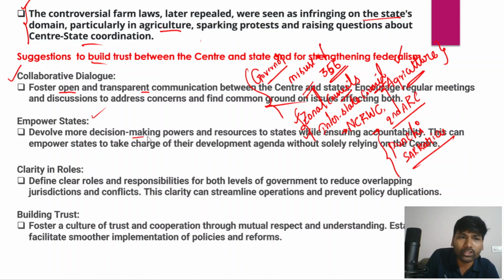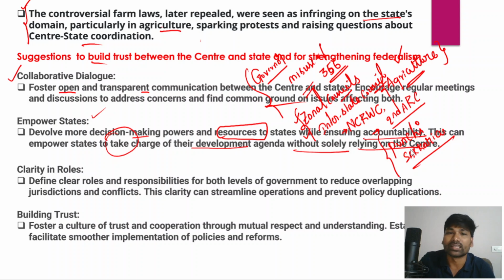The Union government should devolve more decision-making powers along with resources to the states, while also ensuring accountability and transparency. This could empower states to take charge of the development agenda without solely relying on the Center, so that state governments can govern and administer effectively in their respective domains.